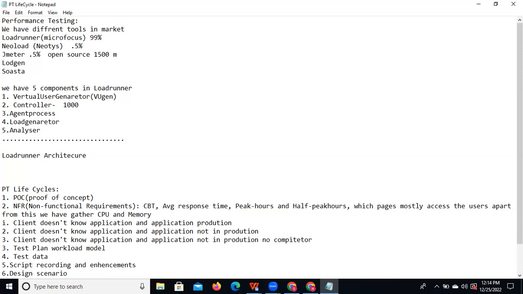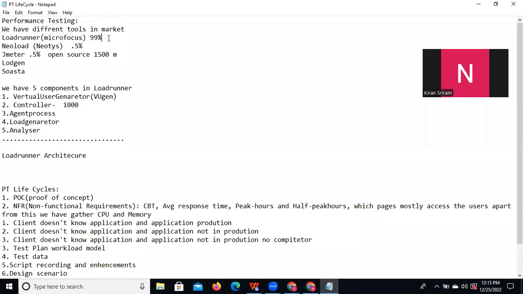That is why most companies do not go with open source tools. They say they are using LoadRunner, which needs more resources, and they need to buy the license. Buying the license means they need more budget, so we ask the client: we are using a license-based tool, could you please increase the budget? Then they will increase it by $3,000 to $5,000 million more. That is why most companies use LoadRunner only. They use license-based tools because they get a good budget for performance testing.